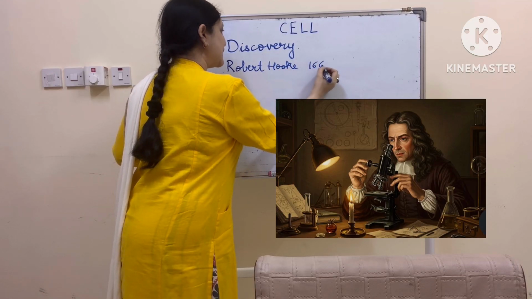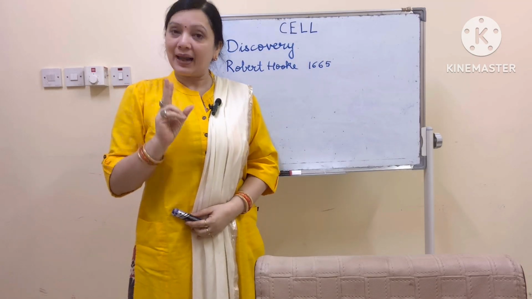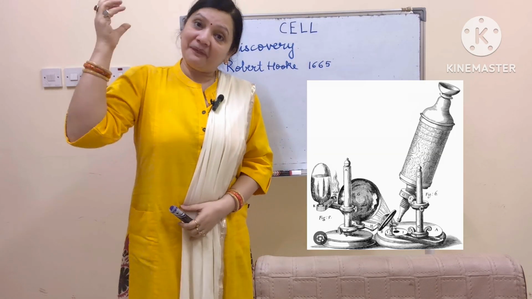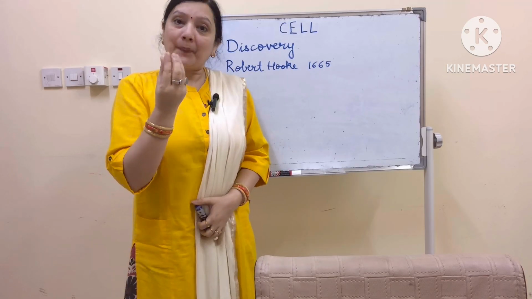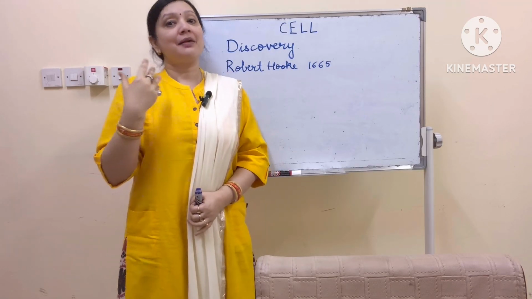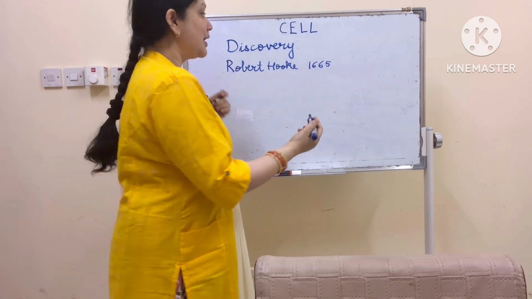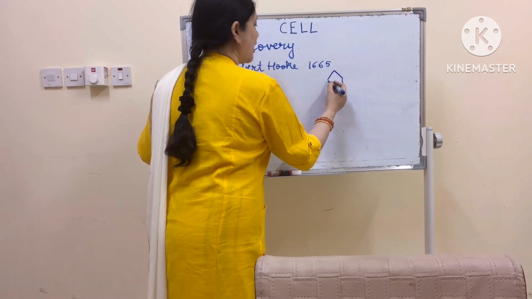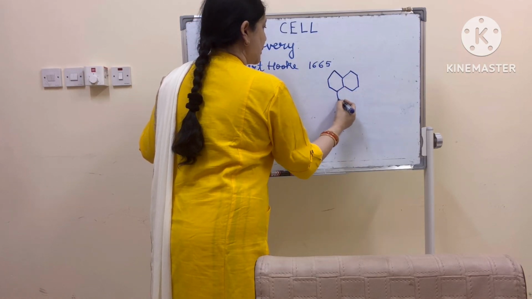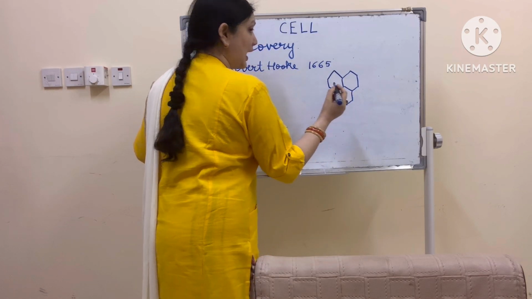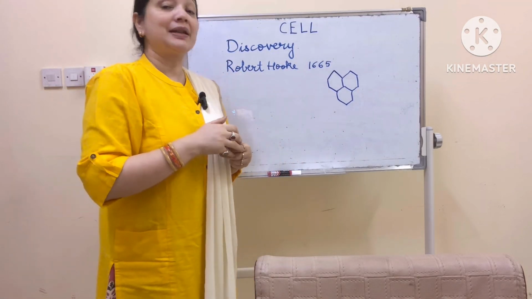In 1665, he used two simple lenses, and when he focused the light on it, he saw a piece of cork cell getting magnified. He was amused by this when he saw some small, very tiny hexagonal structures, just like a beehive, the honeycomb, the house which bees make to collect nectar.